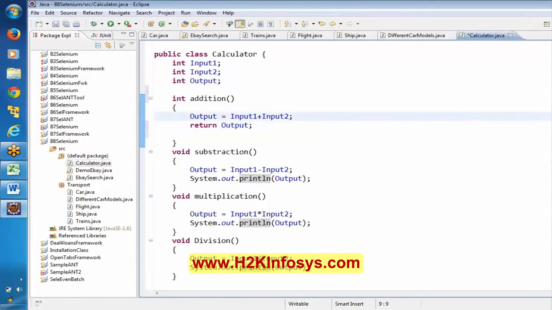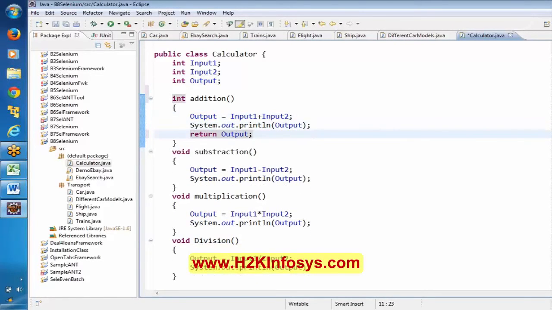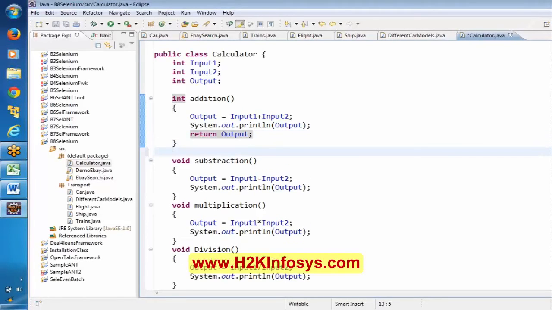Probably if you want you can keep the above one. Now everyone observe here. Try to understand this. If you say any method as void, it is not going to give any output. Now if you say int, you have to use a word called return here.